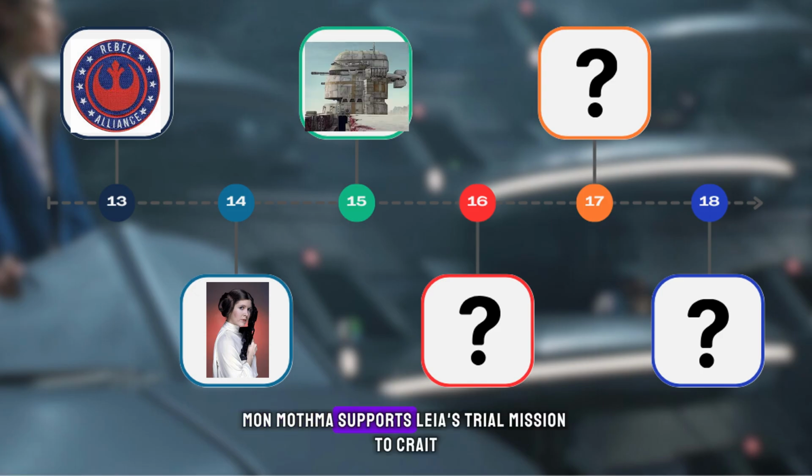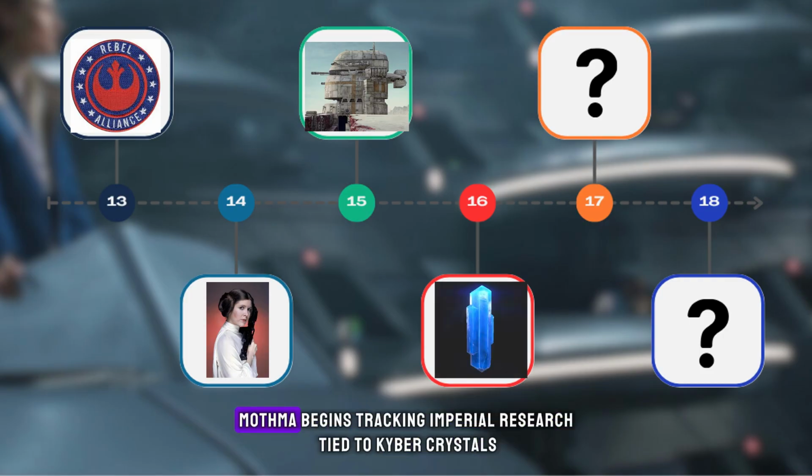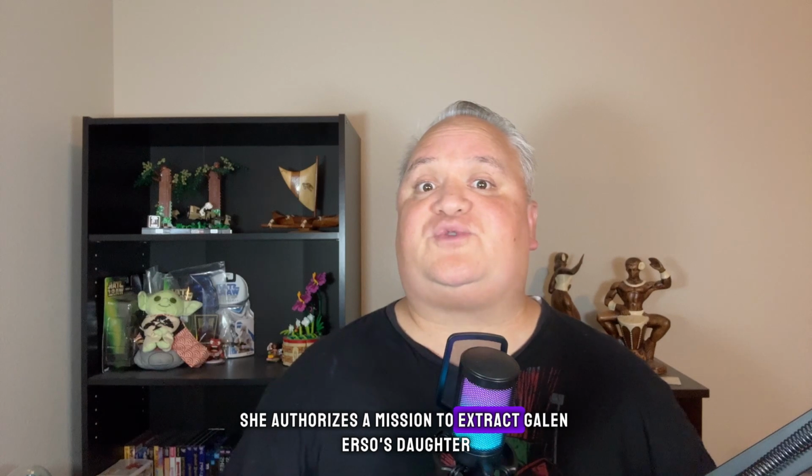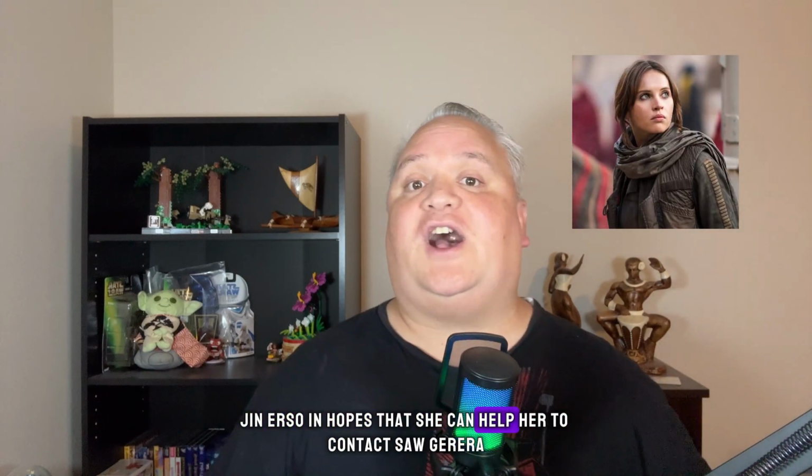Mon Mothma supports Leia's trial mission to Crate, testing the young princess's loyalty to the cause. As whispers of a superweapon grow, Mothma begins tracking Imperial research tied to kyber crystals. She authorizes a mission to extract Galen Erso's daughter, Jyn Erso, in hopes that she can help her to contact